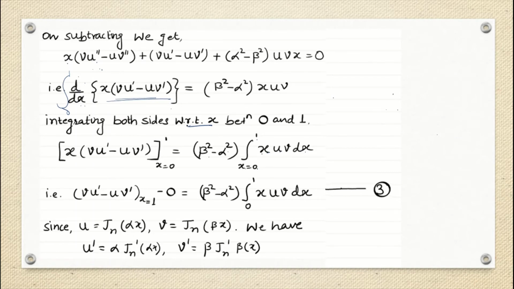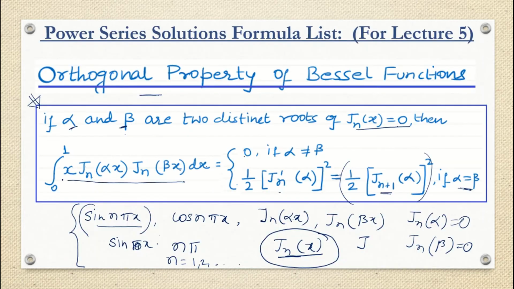Okay, so the other thing is why we are actually doing this step, why we are integrating here. Because what we had said is that to prove the orthogonal property we have to start coming into this form, and later we will be seeing the exact form we are into. So for that only we are taking the definite integral from 0 to 1 and then finding the integration of it.